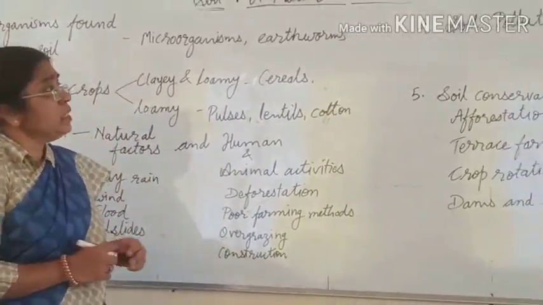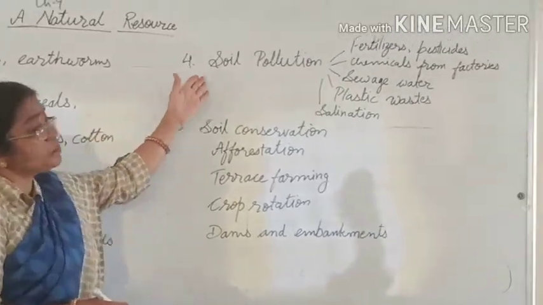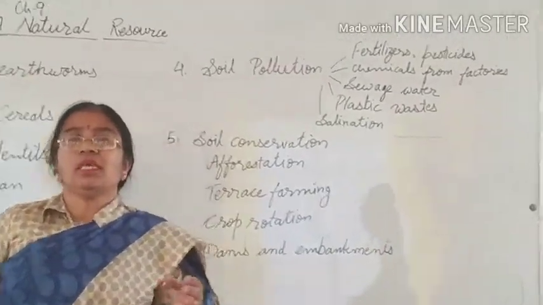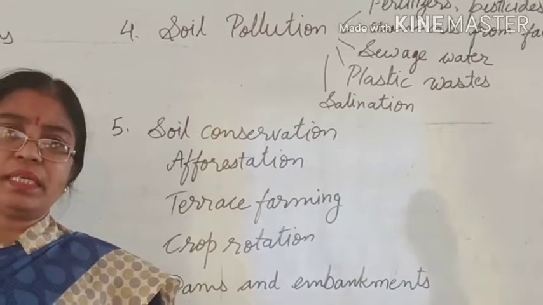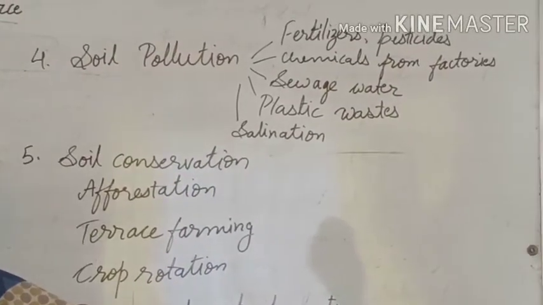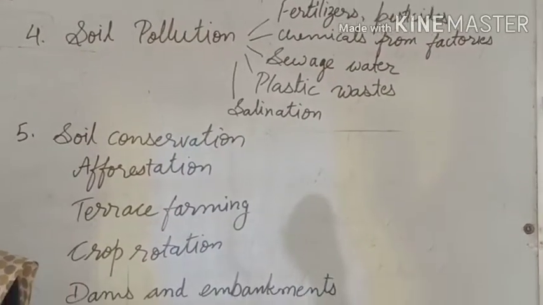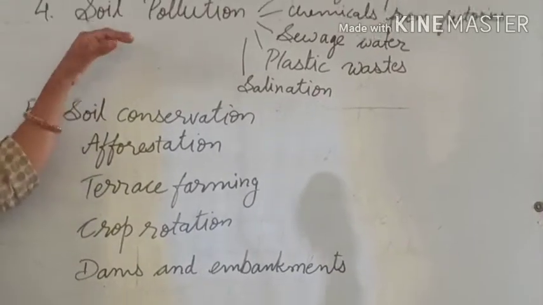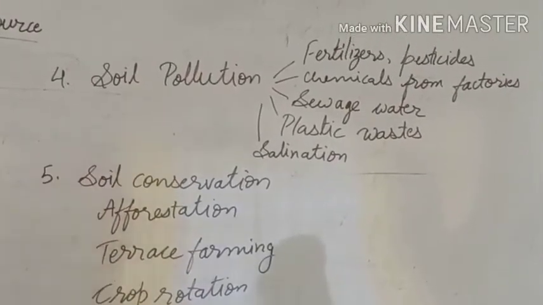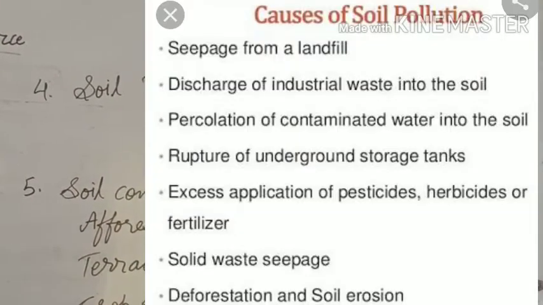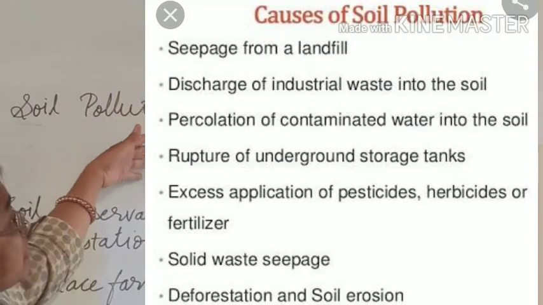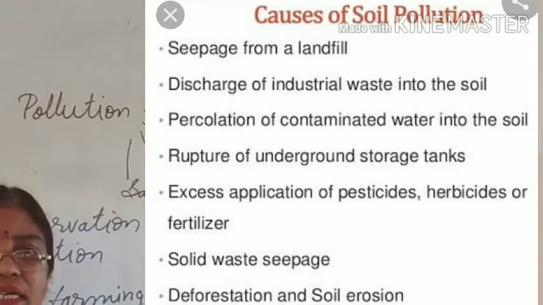Now, soil pollution. Pollution means if unwanted material is mixed in the environment, that causes pollution. Here, if unwanted material is mixed in soil, it is called soil pollution. Now, soil pollution is caused by different factors. Like first, from agricultural fields.